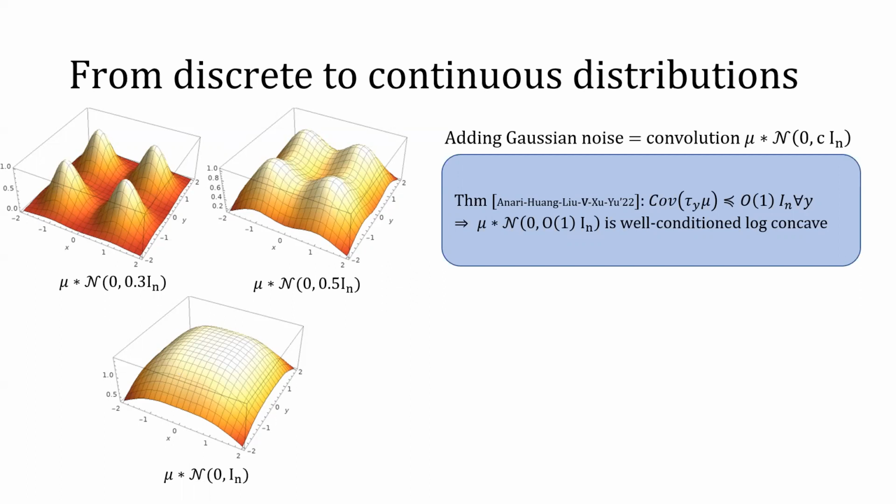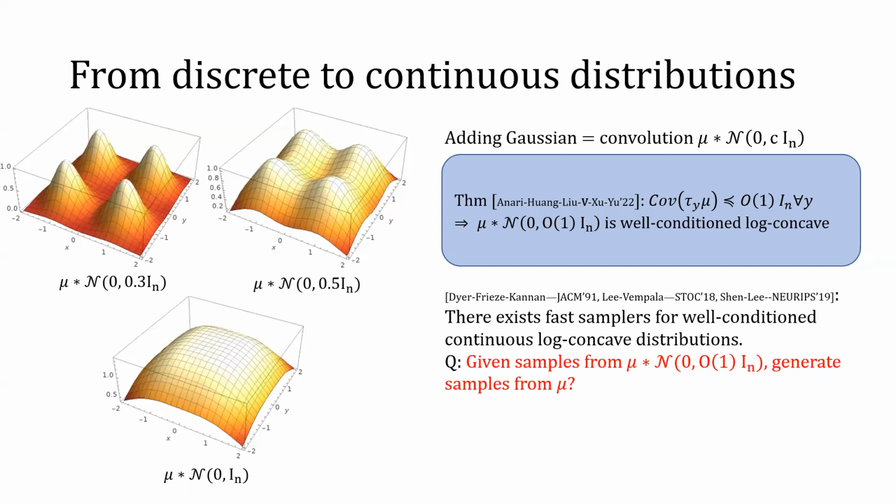This fact holds more generally for all distributions whose tilts have bounded covariance. If mu and all tilts of mu have covariance bounded by a constant times the identity, then adding Gaussian noise with constant variance to mu results in a well-conditioned strongly log concave distribution. The nice thing about such well-conditioned, continuous, strongly log concave distributions is that we can easily and efficiently sample from them using existing algorithms. So the next question is, given a sample from the noisy distribution mu convolved with Gaussian noise, how to generate a sample from the original distribution mu using stochastic localization?